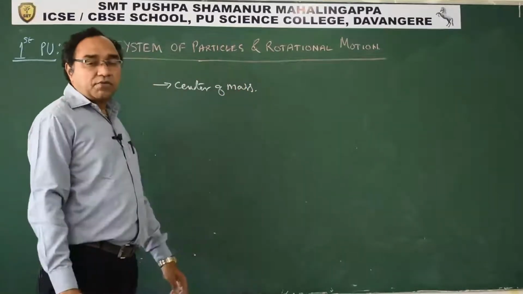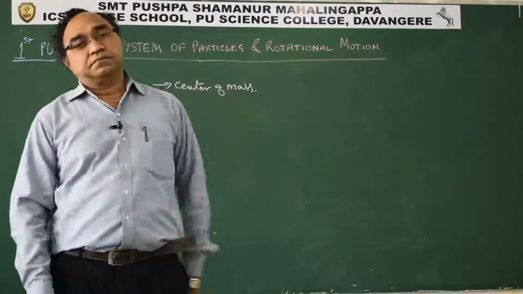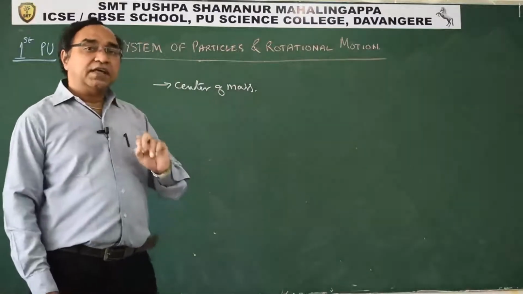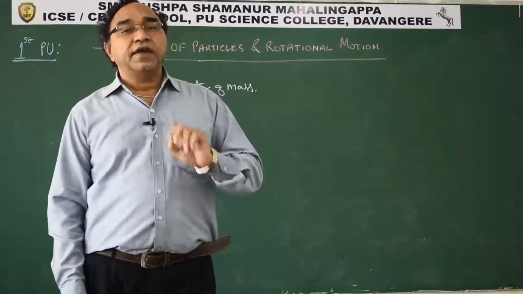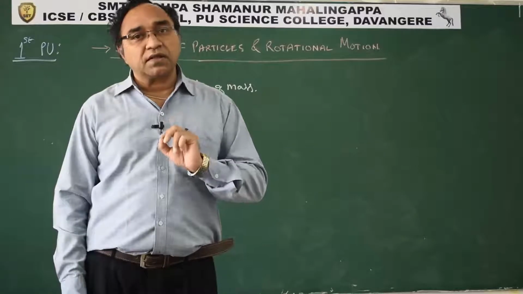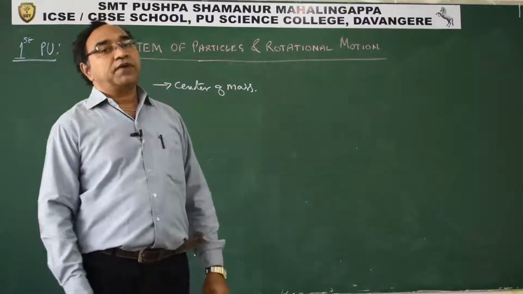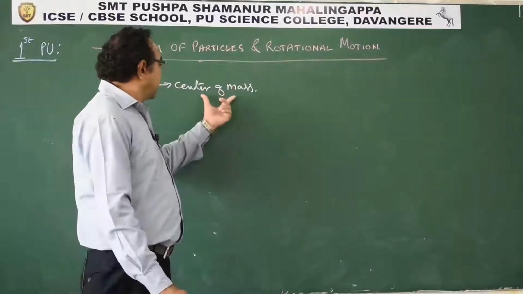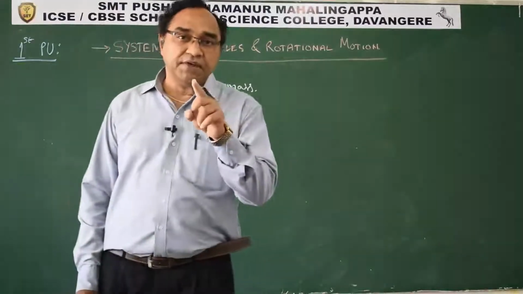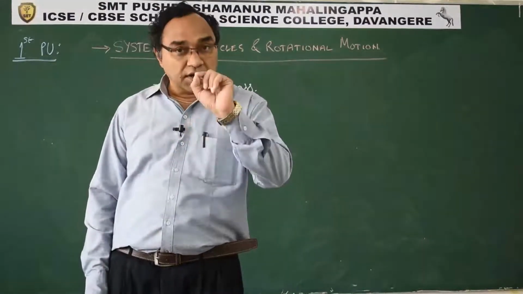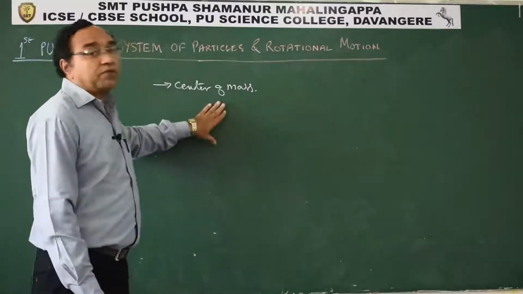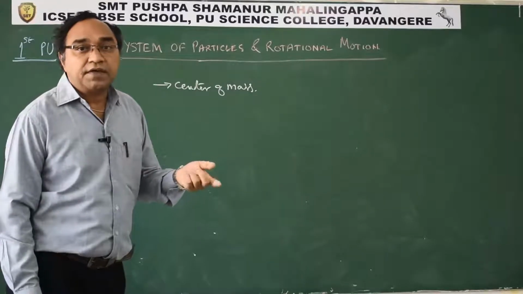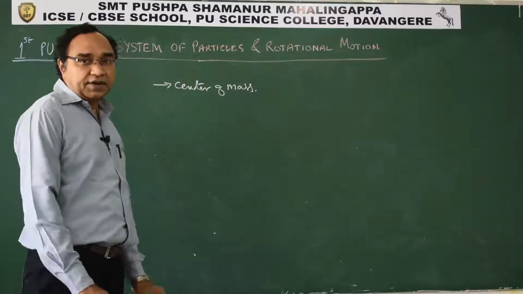What is center of mass? You have come across the word center of gravity, correct? Center of gravity is the point where the weight, or the force because of the earth on the body, acts. Now center of mass is what? Center of gravity is a real point. Center of mass is a virtual point, where the entire mass of the body can be assumed to be concentrated.